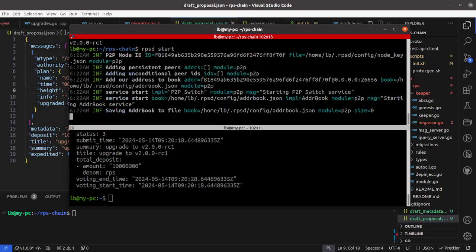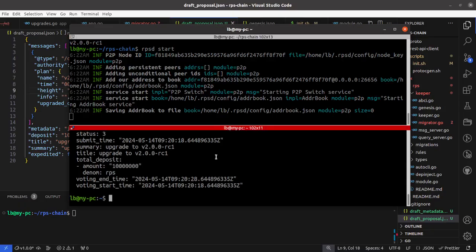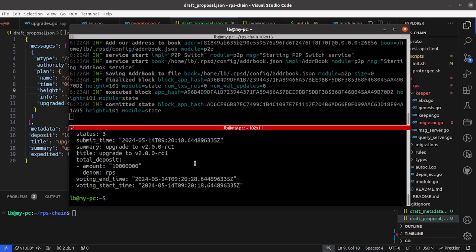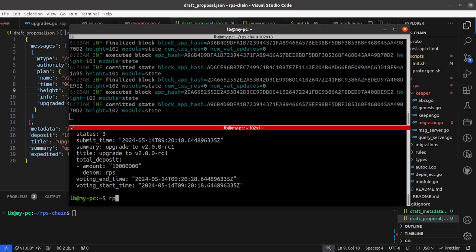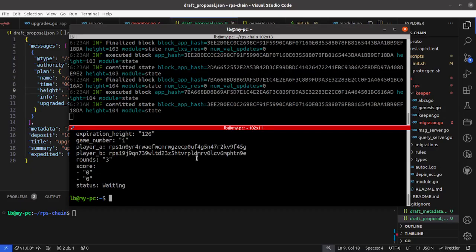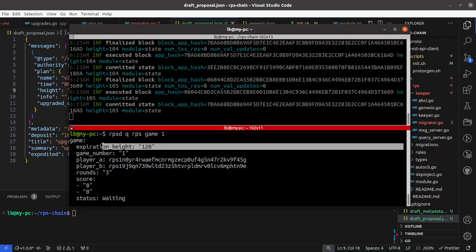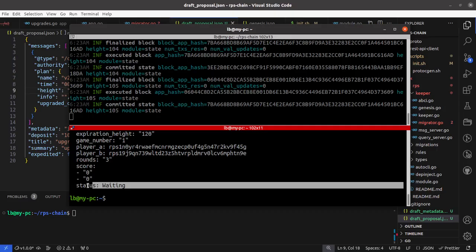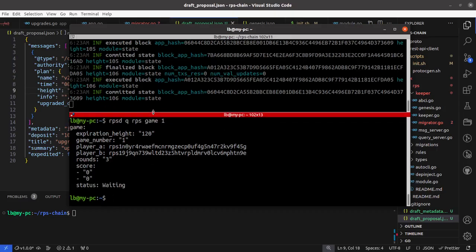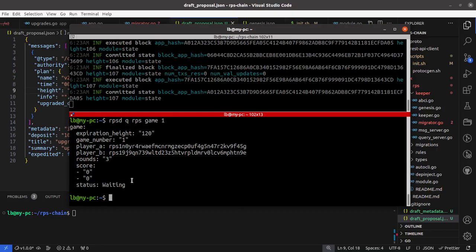So let's start, and this should perform the migrations. Let's query the game. RPSD, RPS game 1, and you can see we have now an expiration height. Our game is in status waiting, and once we reach the expiration height, it should expire.